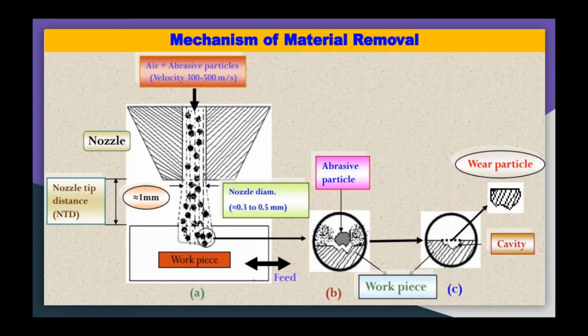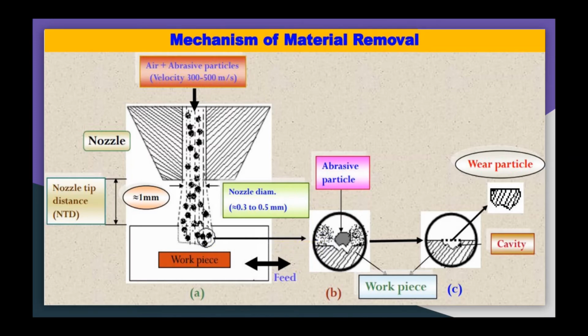Now as you can see here, when abrasive particles hit the workpiece surface, it fractures. Brittle fracture in the workpiece material takes place if it is brittle and hard. If it is a ductile material, then deformation of the workpiece material takes place. And once this fracture has taken place, and there is continuous hitting of the abrasive particles thousands and thousands of times per second, then these fractures